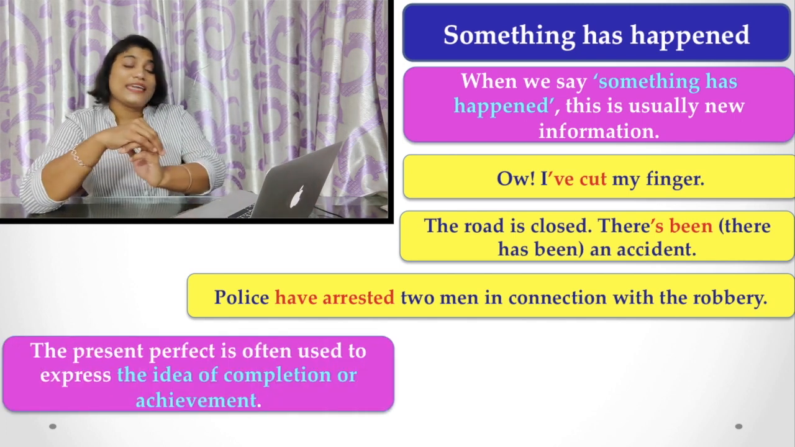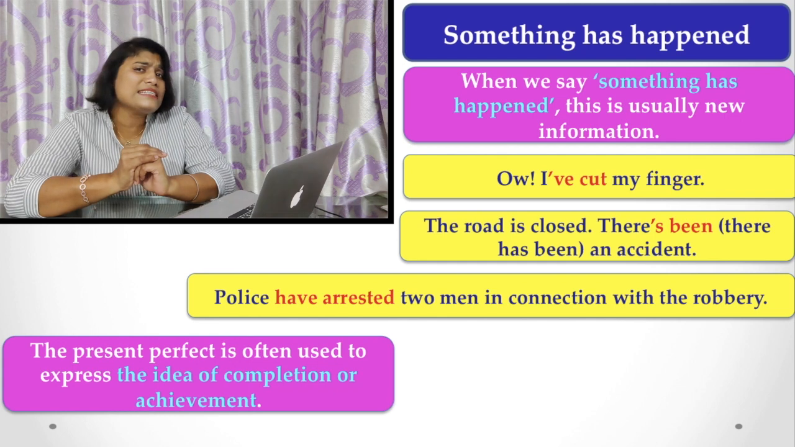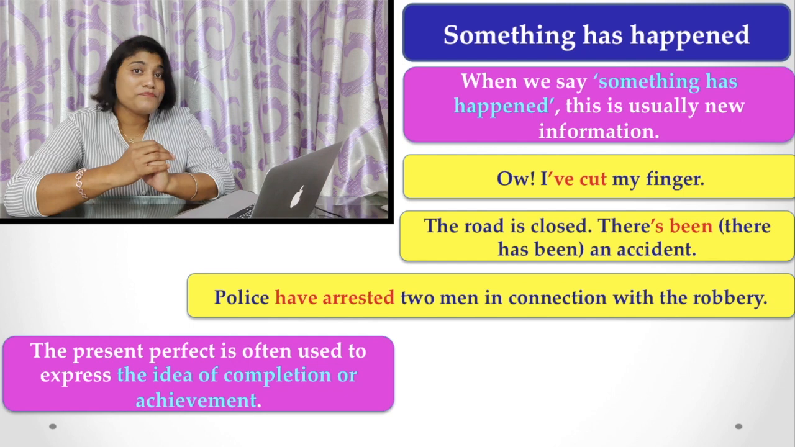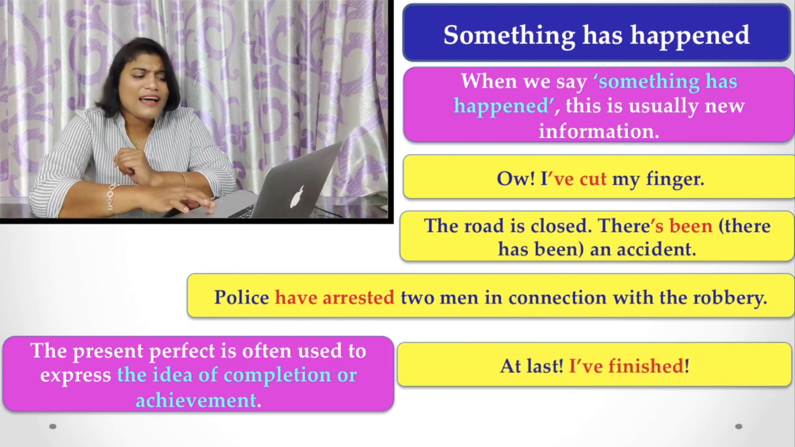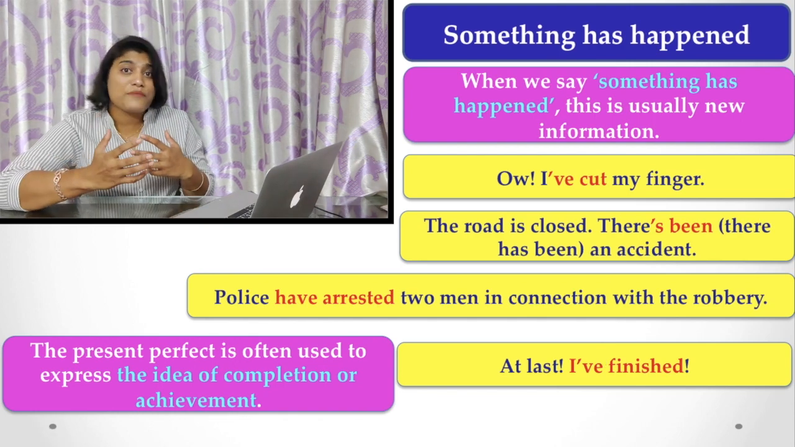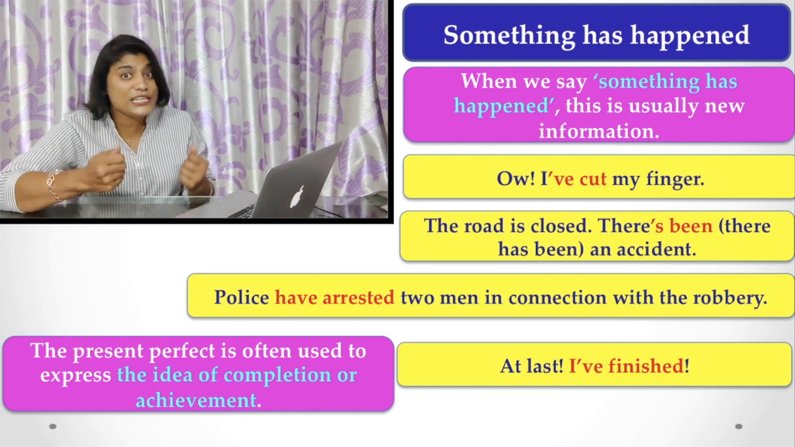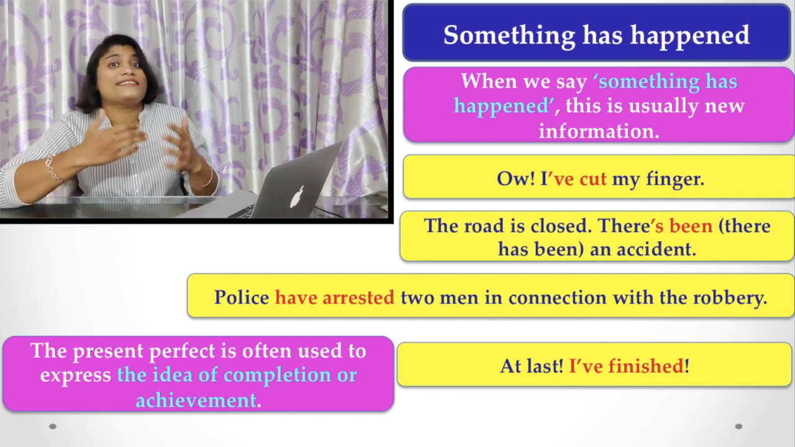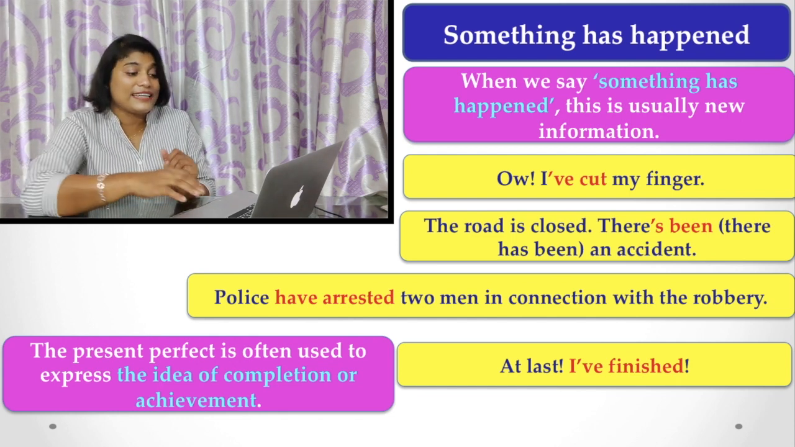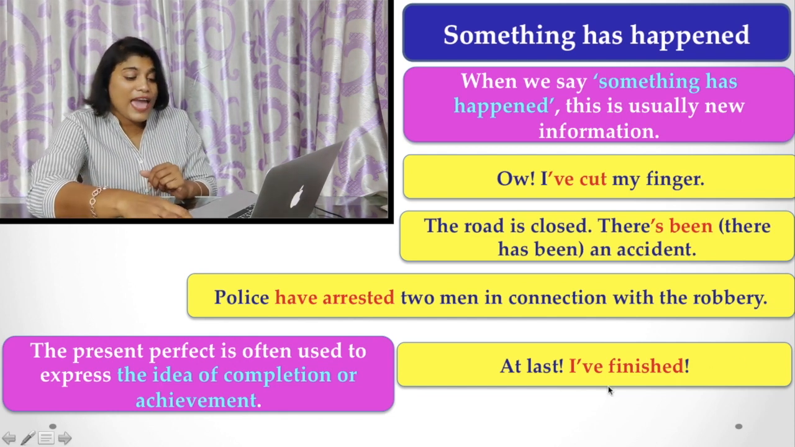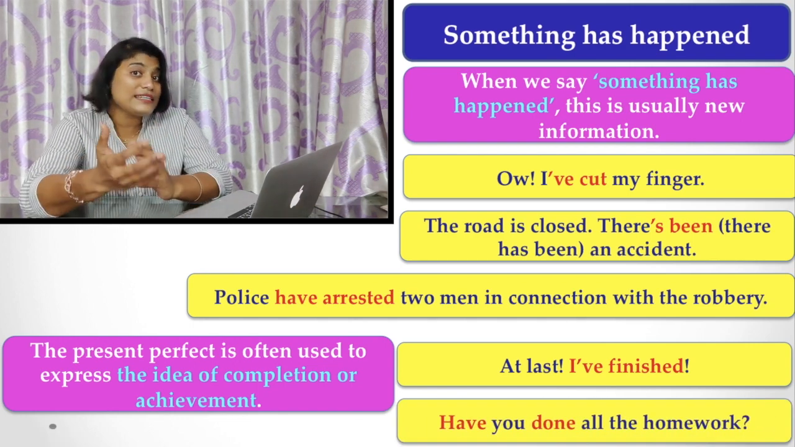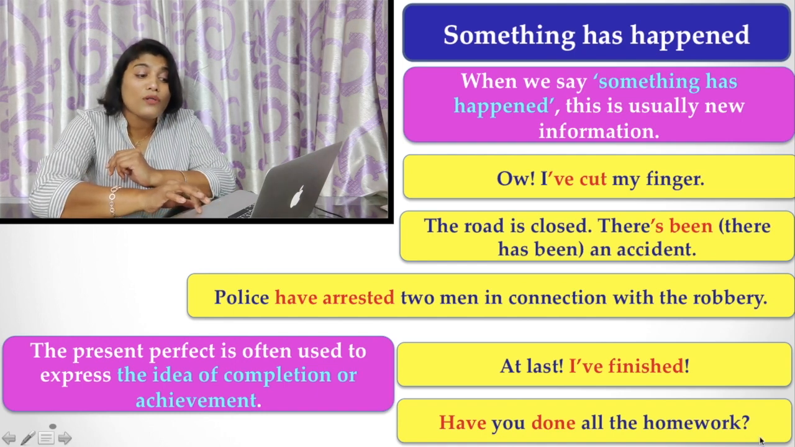And here, if we are talking about the idea of completion and achievement, we have to use present perfect tense. That is, at last I have finished. I tried to do something several times, but I failed, and finally I have achieved. That is, when we are talking about a sense of achievement, we have to use present perfect tense. That is, at last I have finished. And as I have told you, when we are talking about completing something, that is, have you done all the homework?